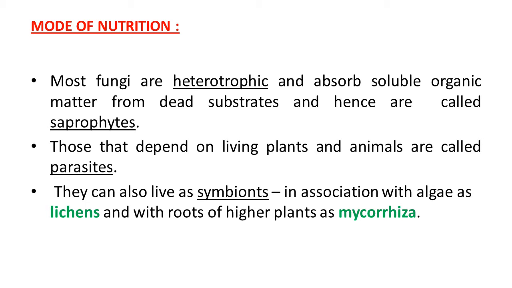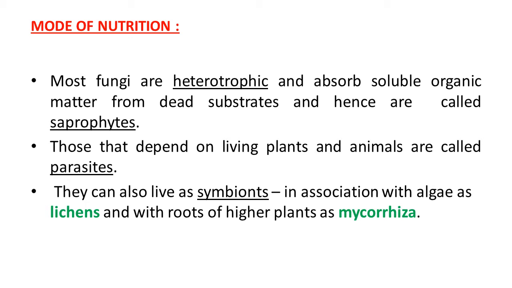Some fungi depend on living plants and animals. They are actually parasites. They can also live as symbionts. It means a mutually beneficial relationship between two organisms, which is known as symbiosis. Association of fungus with algae is known as lichens, and with roots of higher plants it is known as mycorrhiza.